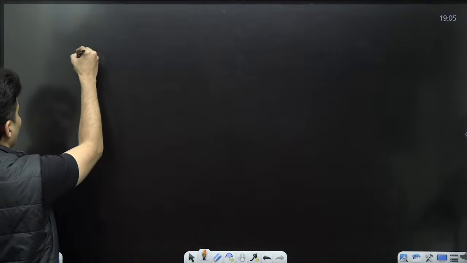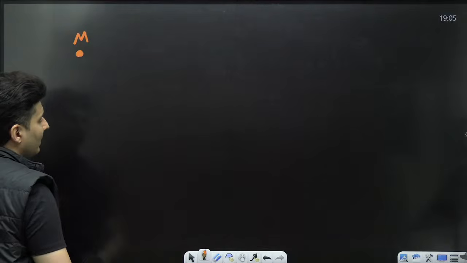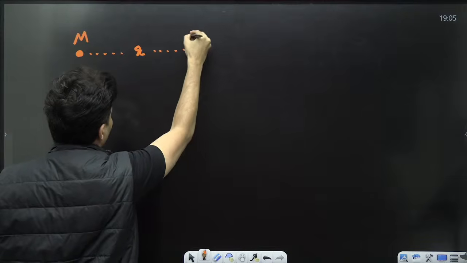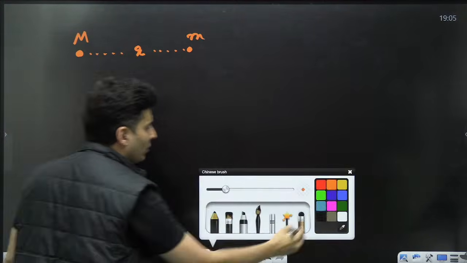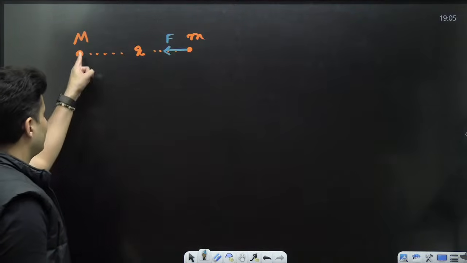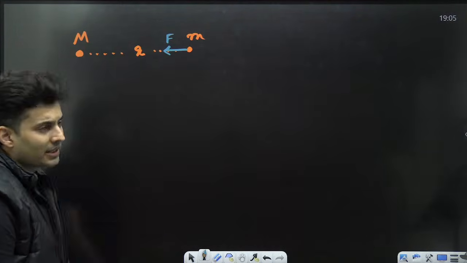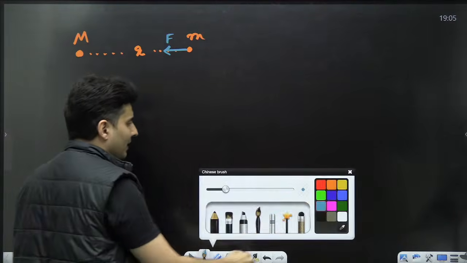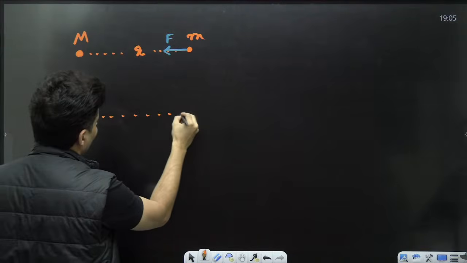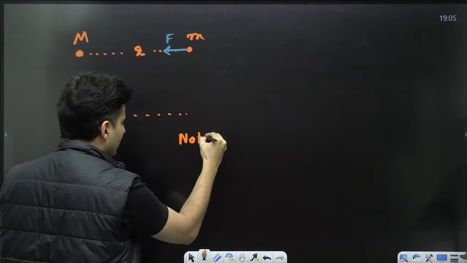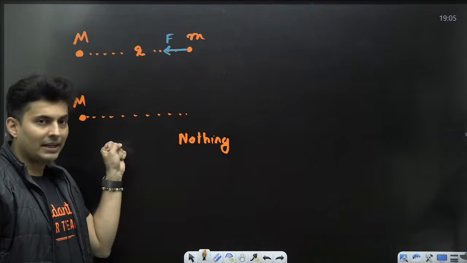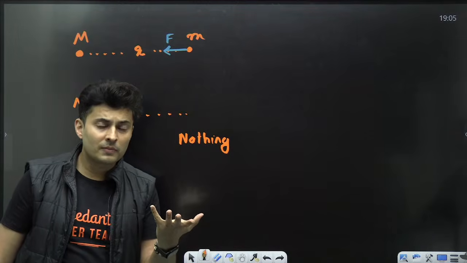Now, if you take a mass and at some separation there is another mass, we know that this mass will get pulled by this mass over here, and this mass will also pull this mass over here. But imagine there is nothing around capital M. There is nothing over here. There is nothing over here. Then there will be nothing to pull. So there won't be any force.